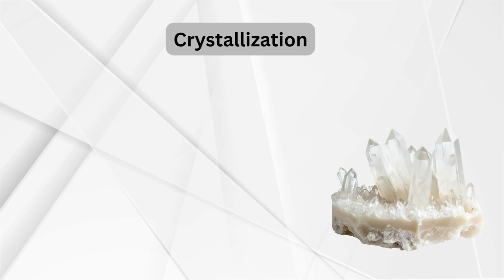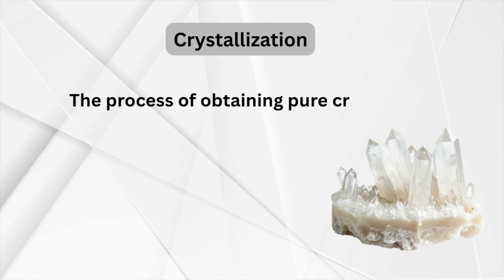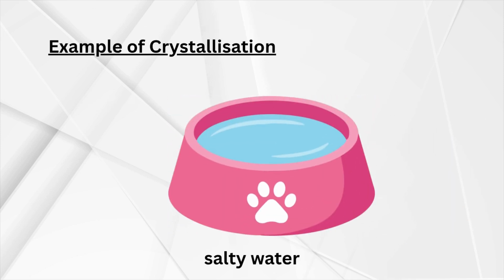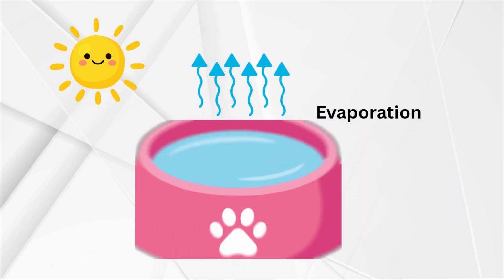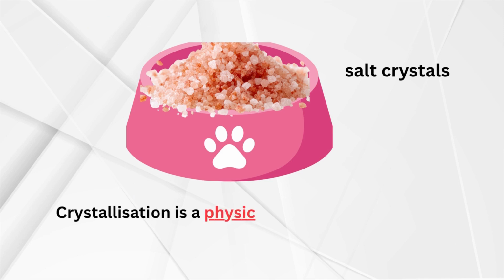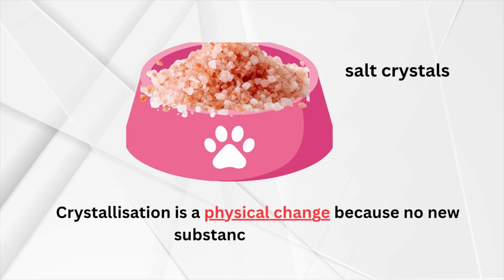Crystallization. Crystallization is the process of obtaining pure crystals from a solution. Let's understand it with an example. When salty water is left in a dish, the water slowly evaporates and salt crystals are left behind. This is an example of crystallization. Crystallization is a physical change because no new substance is formed.